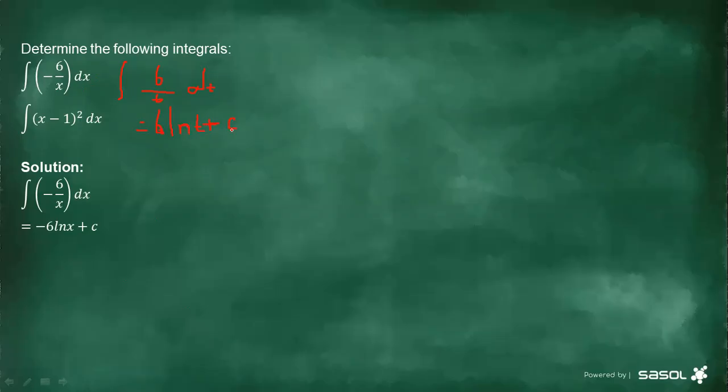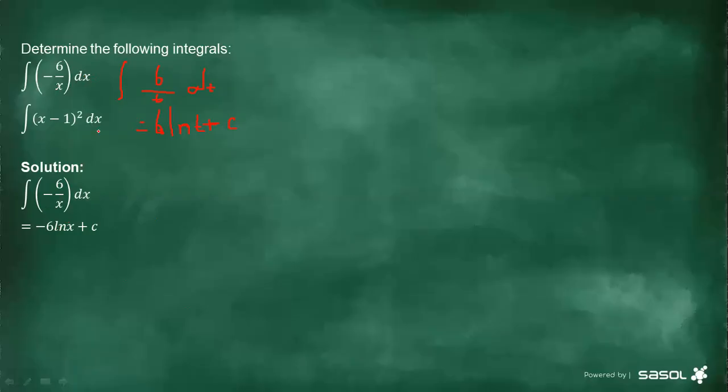So please, every time, I know this integration is simple, but what learners do, they just rush to answer the question without checking what they are integrating with respect to. Because we normally work with x, they will just assume that it's x, not knowing that it's no longer x, but maybe another variable. All right, but this one x is fine, hence we have negative 6 ln x plus c.